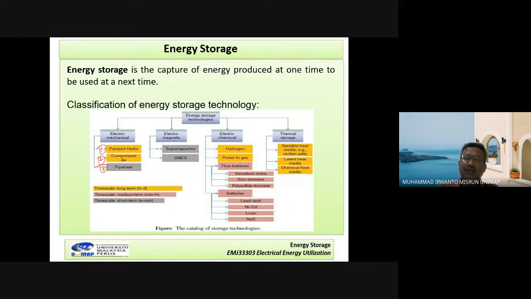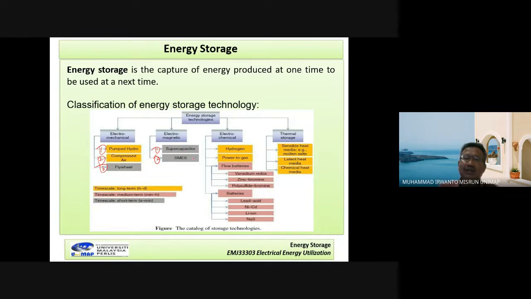The first we can call supercapacitor energy storage. We know the capacitor can store energy for a momentary time. The second is superconducting magnetic energy storage.